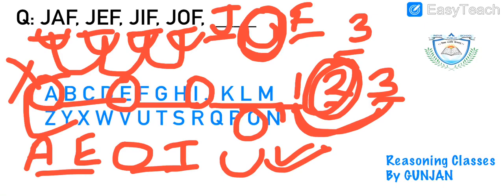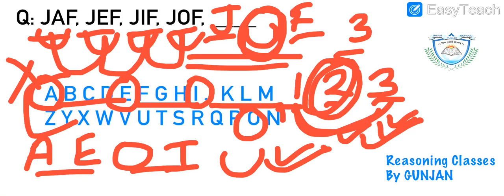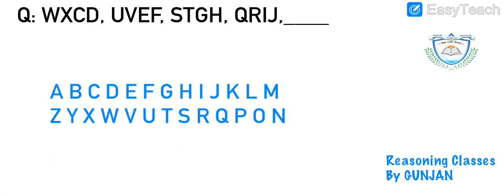They have very different things to do with your subjects also. You need to find out the ways that could help you in other subjects also. Reasoning is not only restricted to logical skills, but it also helps you boost up your other subjects also. So I hope you get this question. The answer of this question will be J, U, F.